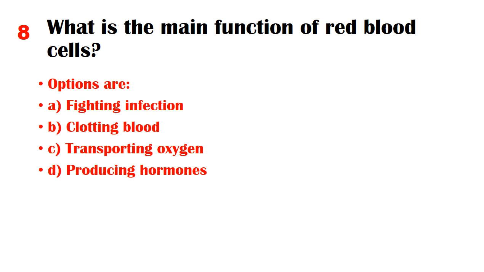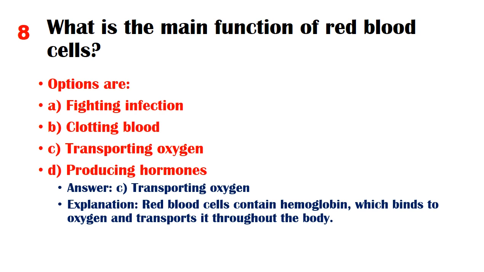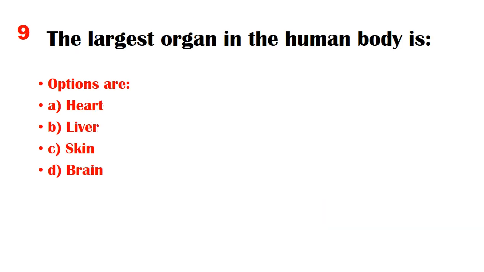Options are A. Fighting infection, B. Clotting blood, C. Transporting oxygen, D. Producing hormones. Answer: C. Transporting oxygen. Explanation: red blood cells contain hemoglobin, which binds to oxygen and transports it throughout the body. The largest organ in the human body is.